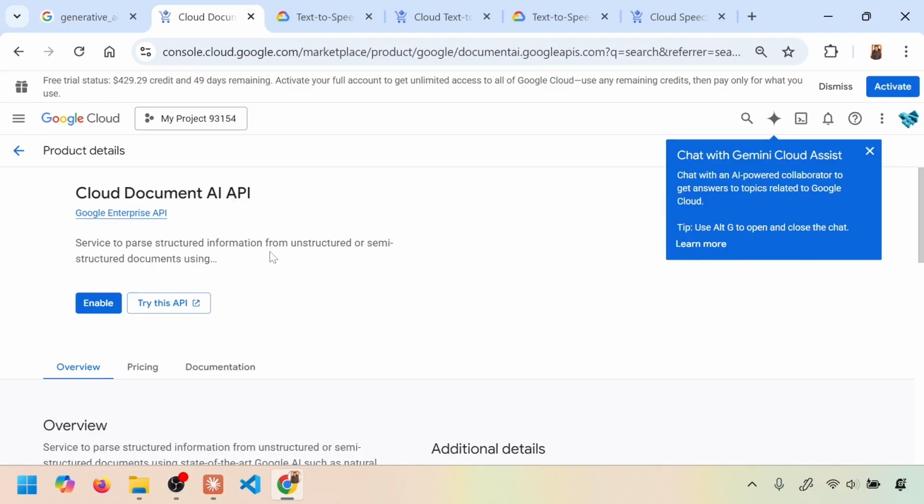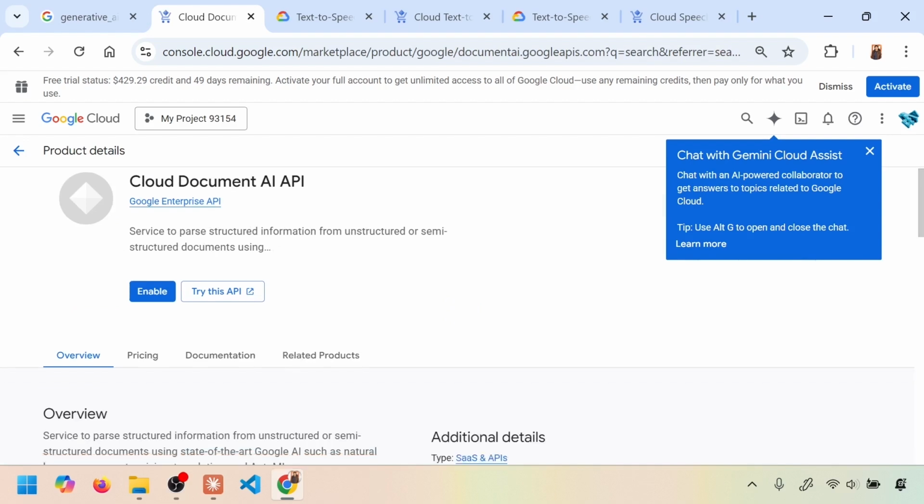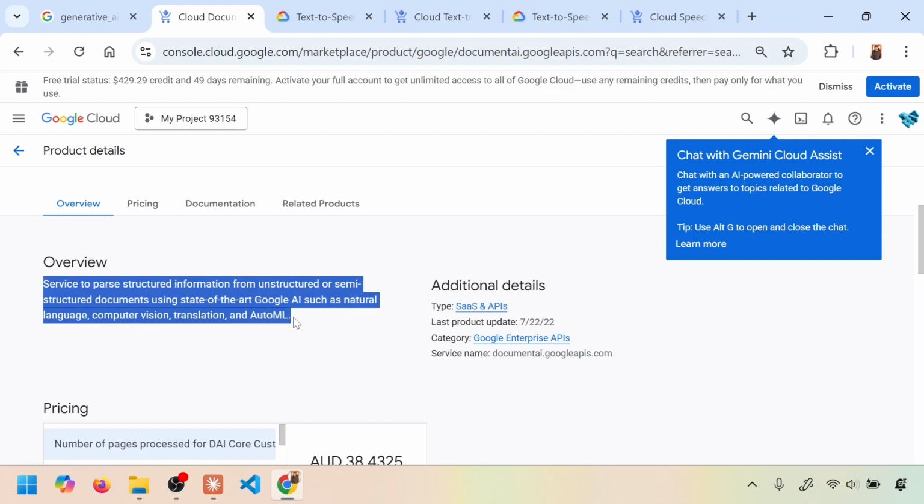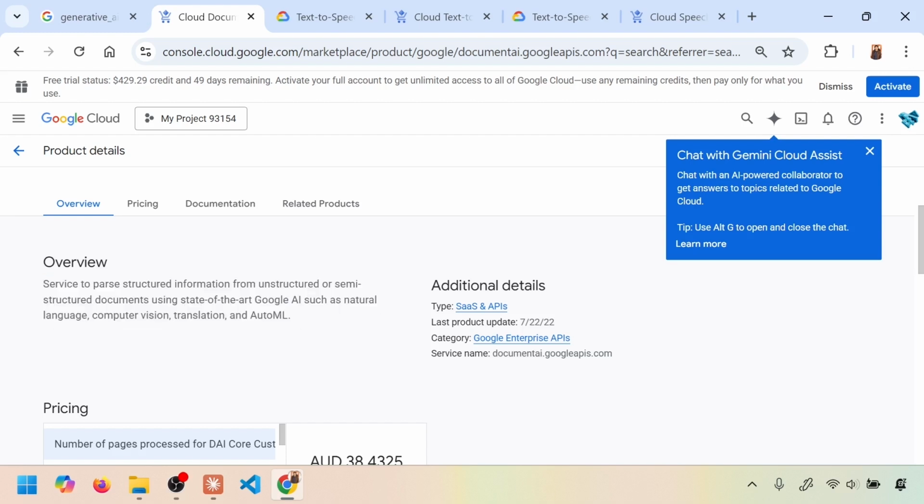So this is the Document AI API. And as you can see, it takes almost any kind of document, structured, unstructured, semi-structured, using state-of-the-art Google AI such as natural language processing and computer vision. For example, if the document is just an image, it uses computer vision and translation.